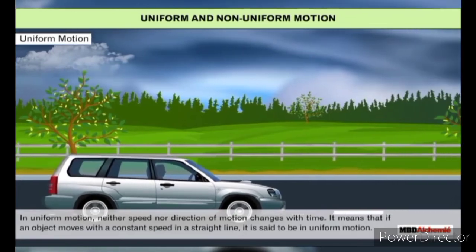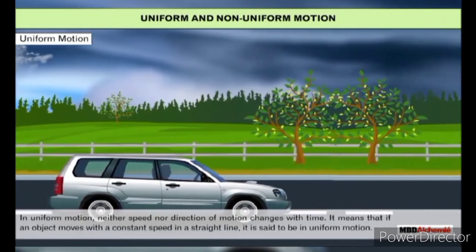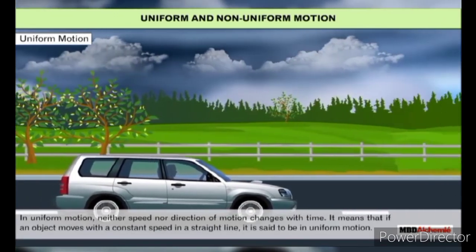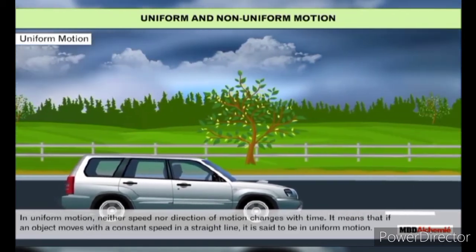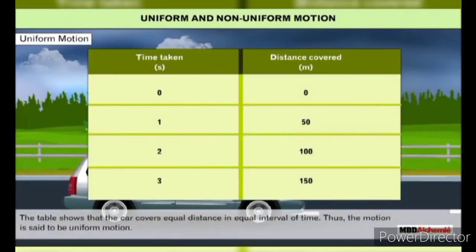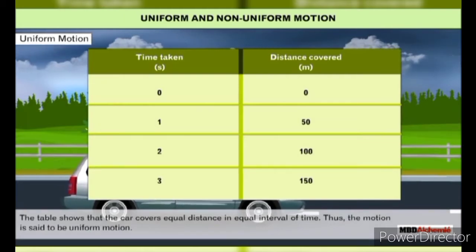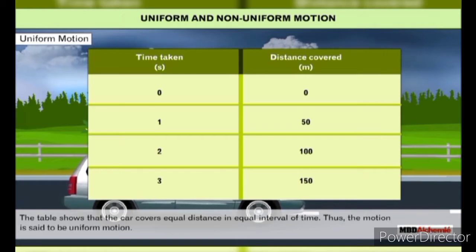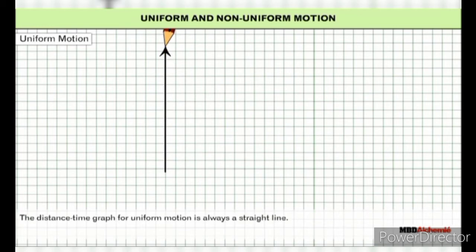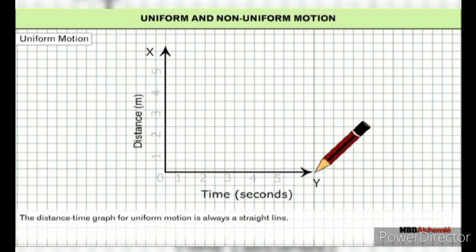It means that if an object moves with a constant speed in a straight line, it is said to be in uniform motion. The table shows that the car covers equal distance in equal interval of time. Thus, the motion is said to be uniform motion. The distance-time graph for uniform motion is always a straight line.